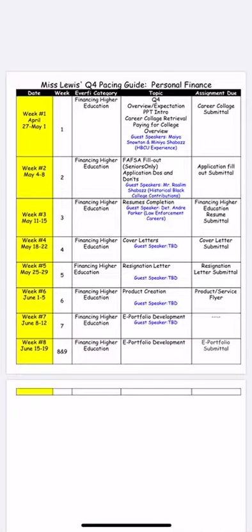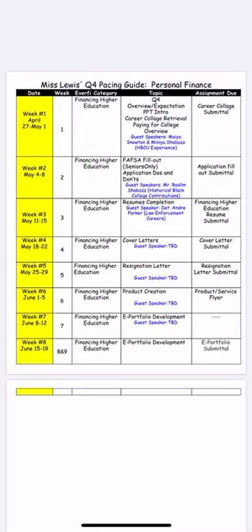Once you go into your Google Drive, just search for career collage, open it up, and make sure you still have the same career in mind once you transition from high school to your post-secondary institution, whether it's vocational, community college, or college. Tweak it, change it, correct it, whatever you want to do, and then resubmit it on Google Classroom. That's the only assignment you have to do for week 1.